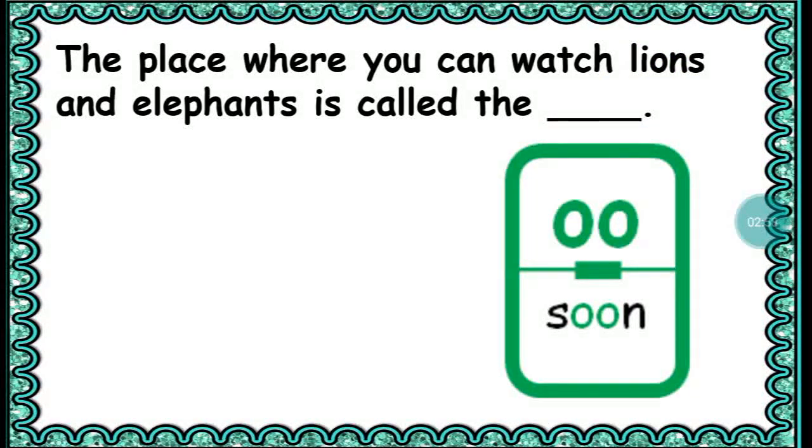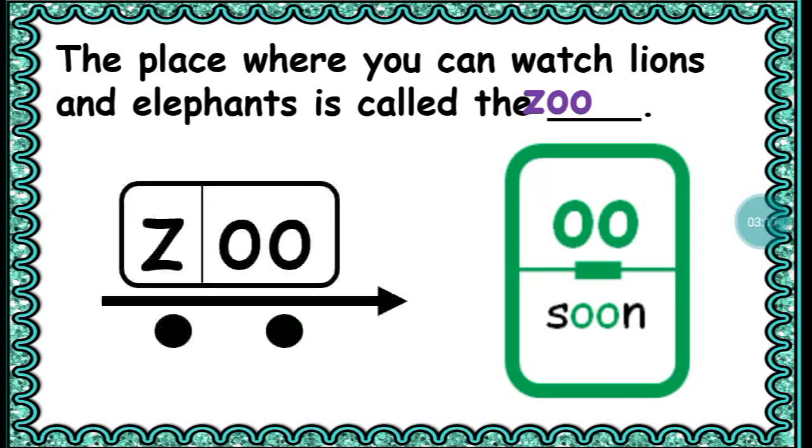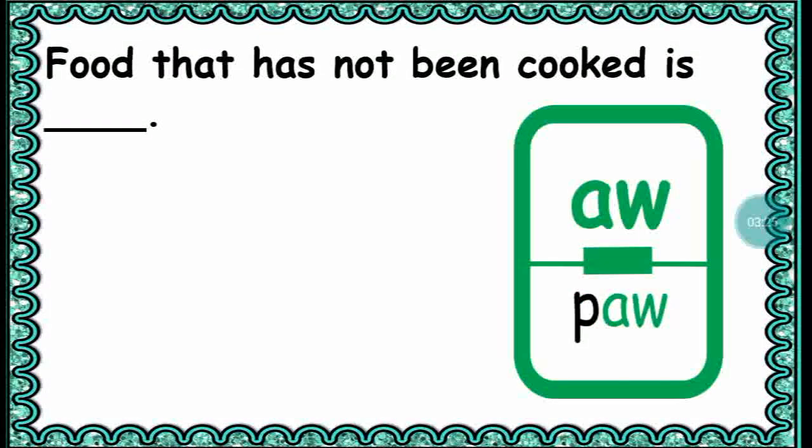The place where you can watch lions and elephants is called the. This answer has the long oo sound. The place where you can watch lions and elephants is called the zoo. Okay, zoo has 2 sounds, z, oo, and it also has the long oo sound.